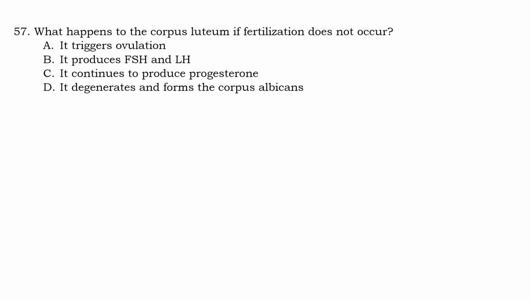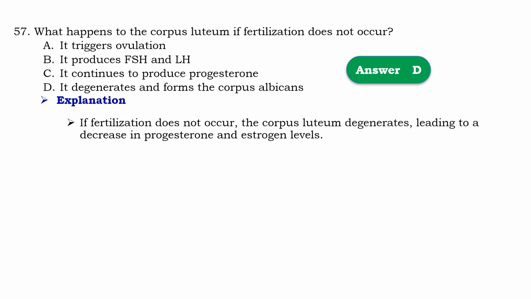Question number 57. What happened to the corpus luteum if fertilization does not occur? So that should be D, it degenerates and forms the corpus albicans. Means that if fertilization does not occur, the corpus luteum degenerates and leads to decrease in progesterone and estrogen levels.